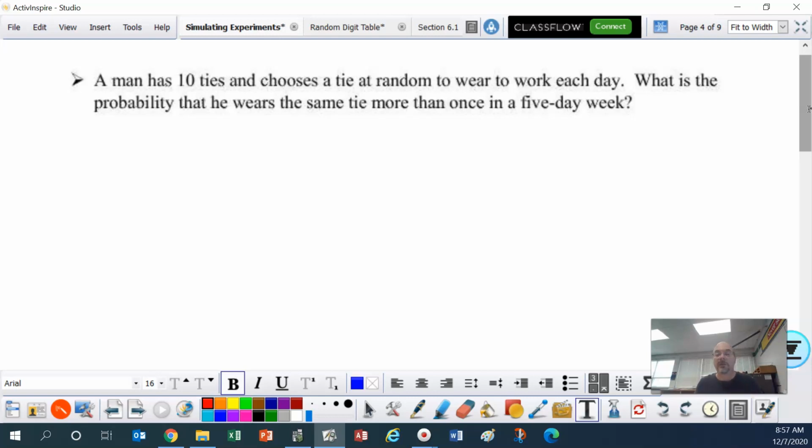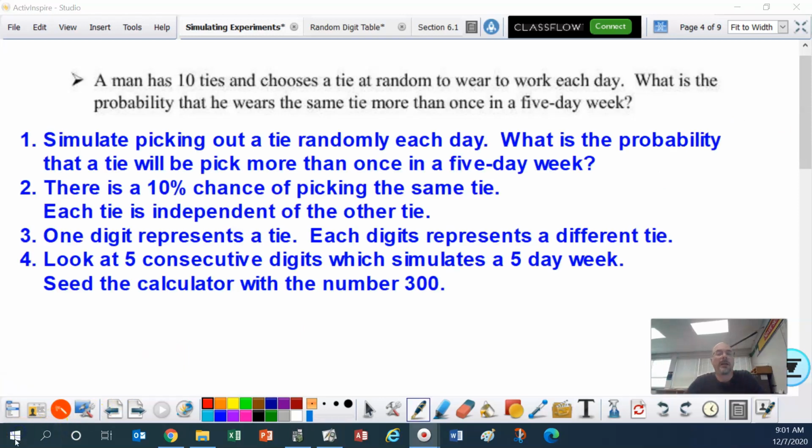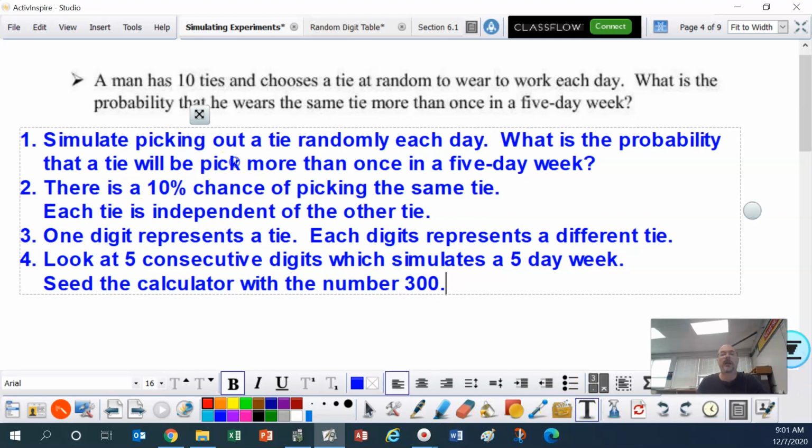All right, folks, I'm going to go ahead and pause my recording and get this stuff set up. So here we go. So 1, simulate picking out a tie randomly each day. What is the probability that a tie will be picked more than once in a 5-day week? So sorry about that. Let me fix that.